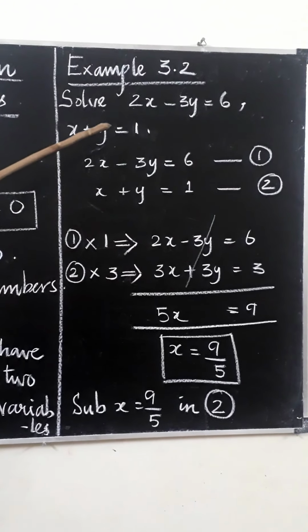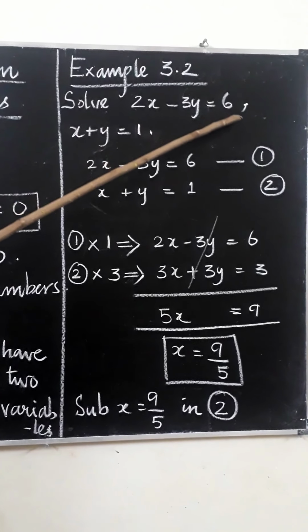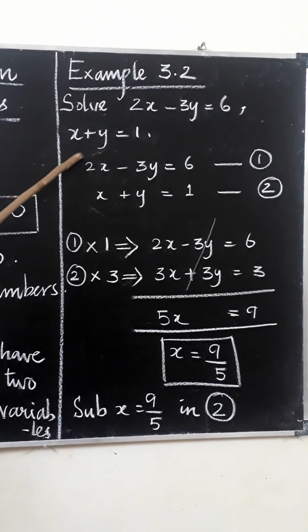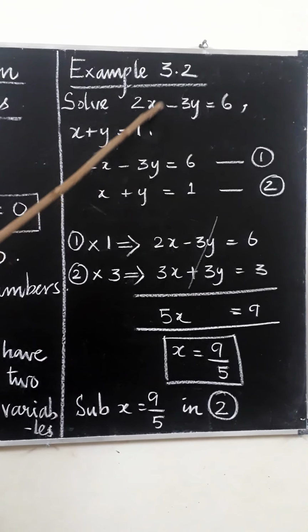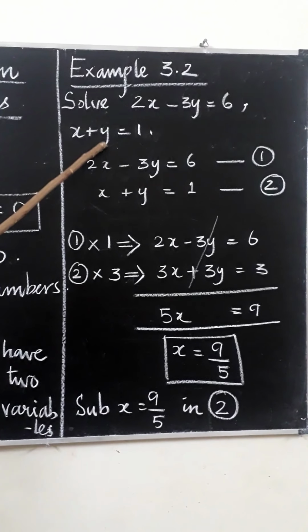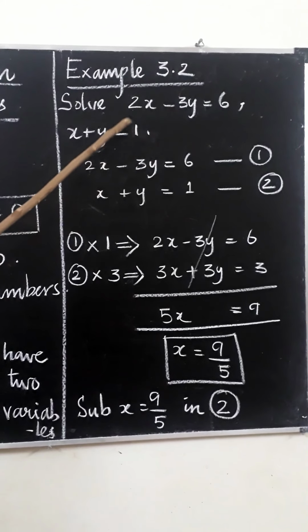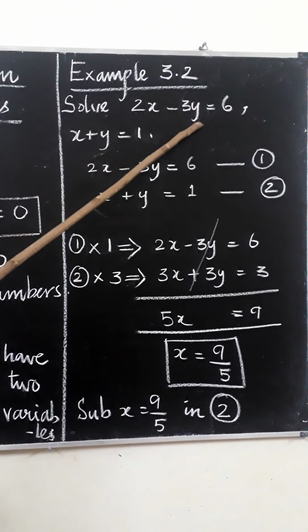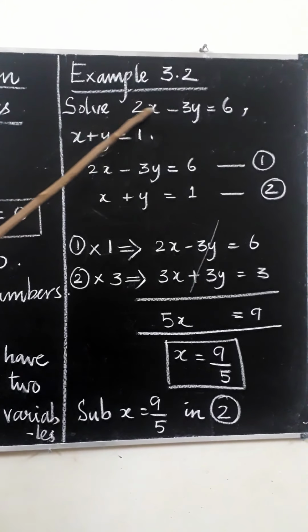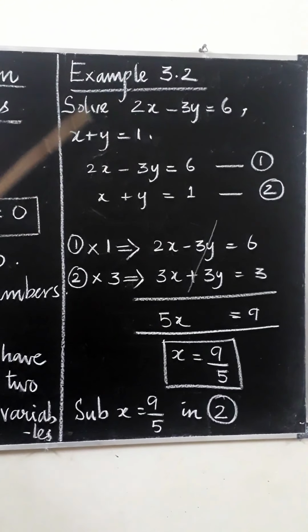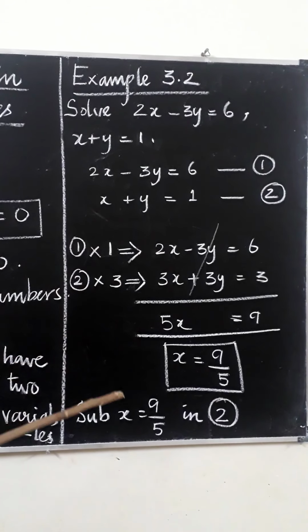The first equation is given as 2x minus 3y is equal to 6. Second equation is x plus y is equal to 1. Two equations are needed. These are linear equations because their degree is 1 and they have two variables. So they are linear equations in two variables. To solve them, we need two equations. How to solve them? We call it the elimination method.